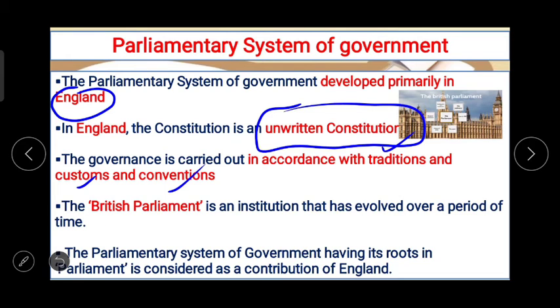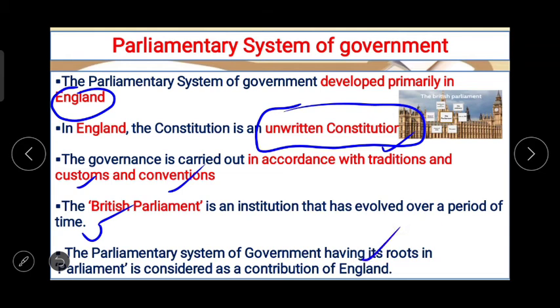The British Parliament is an institution that has evolved over a period of time. The parliamentary system of government having its roots in parliament is considered as a contribution of England.